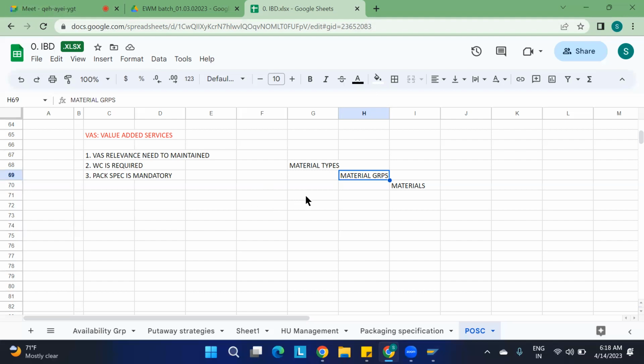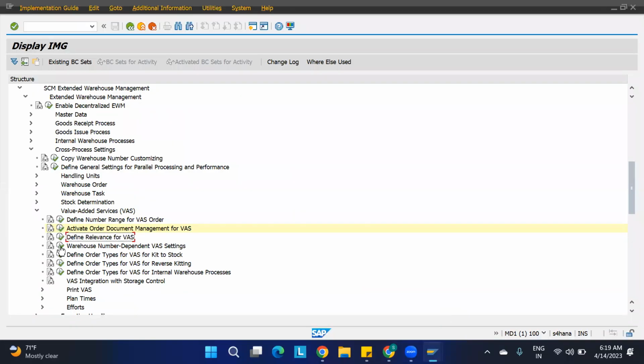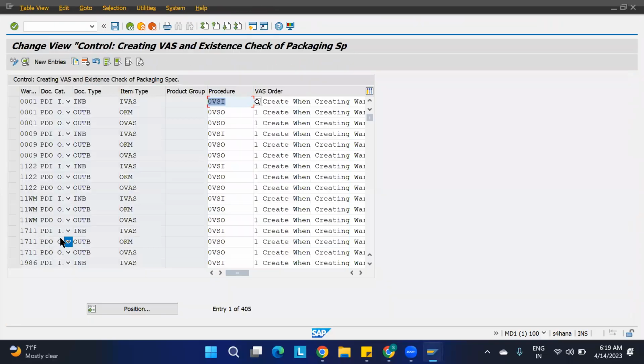Whenever you use these products, VAS relevance is a must. If you want to maintain some VAS for some products, at that time we create the product group and maintain the VAS. So I'll go to the SAP screen here and open Define Relevance for VAS. Here nothing is there for 1100.